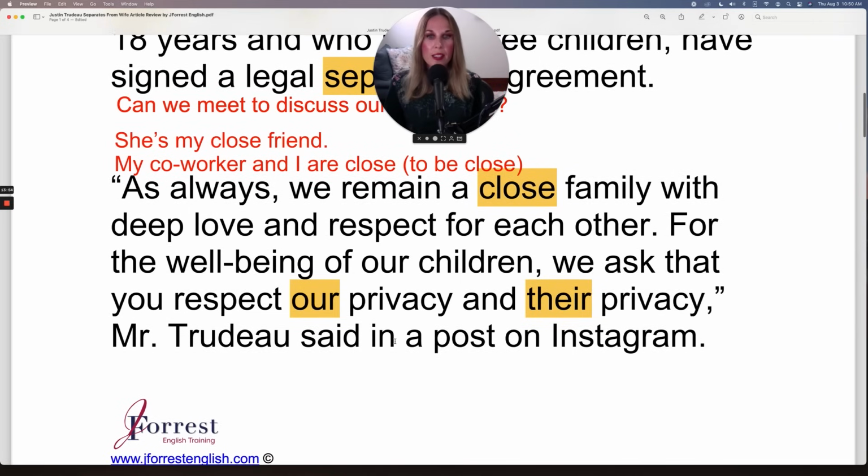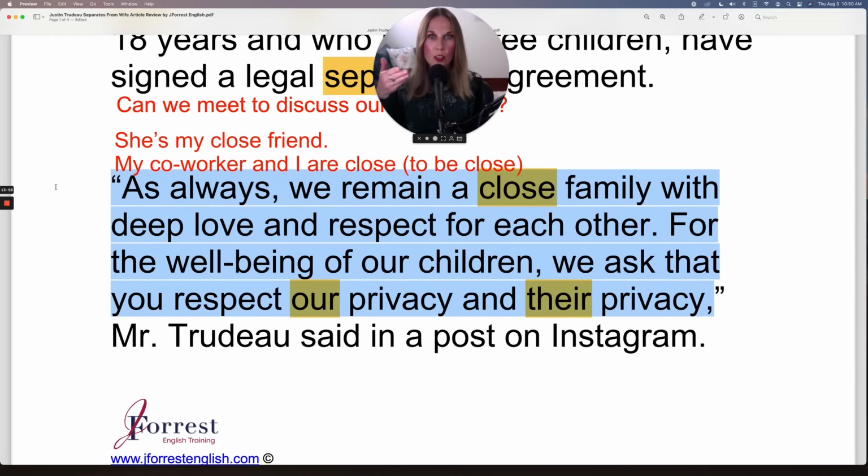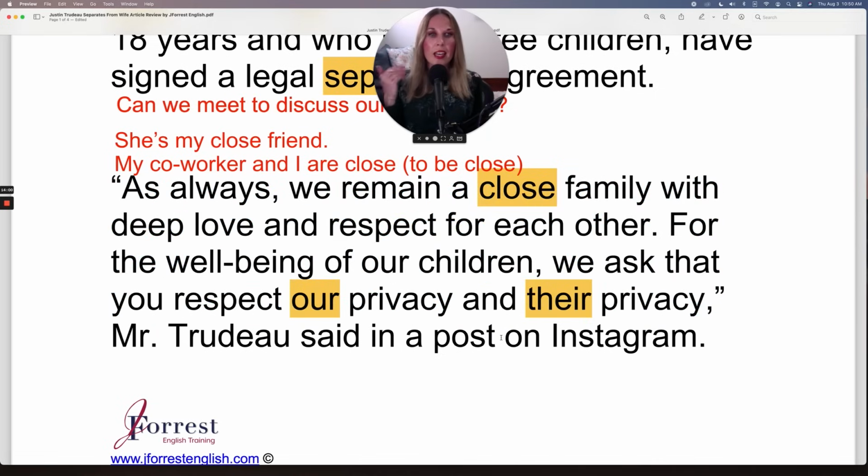Mr. Trudeau said in a post on Instagram. Okay, so this, what I just read, this is what he said in a post on Instagram. So it sounds like they announced their separation. Notice there, it is the noun form. They announced their separation, and then he added this as a post on Instagram.